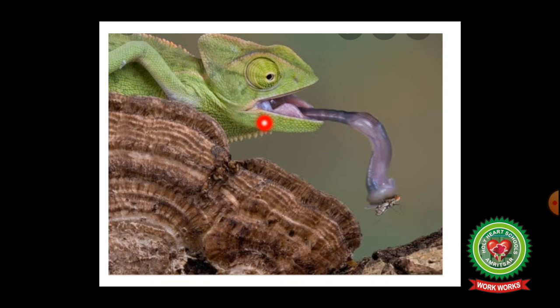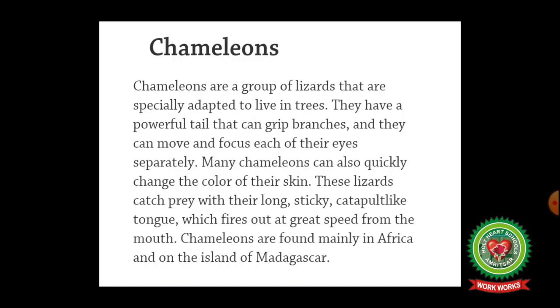Next, we talk about chameleon. This is the picture of chameleon. Chameleons are a group of lizards that are specially adapted to live in trees. They have a powerful tail that can grip branches, and they can move and focus each of their eyes separately. Many chameleons can also quickly change the color of their skin. These lizards catch prey with their long sticky tongue, which fires out at great speed from the mouth. They are found mainly in Africa.